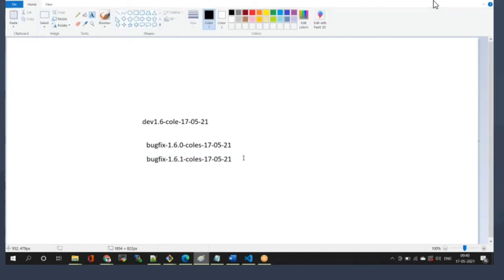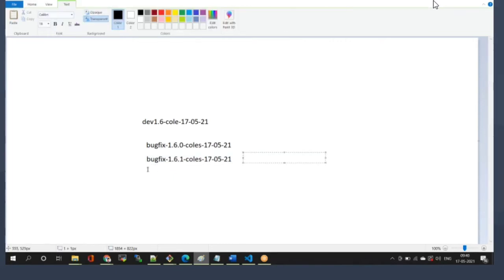Suppose the bug came in 1.7. Then how is the naming convention? Bug fix hyphen 1.7 hyphen some date, you can say 1/10/2021.